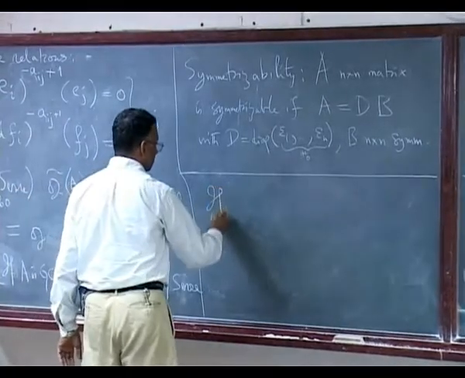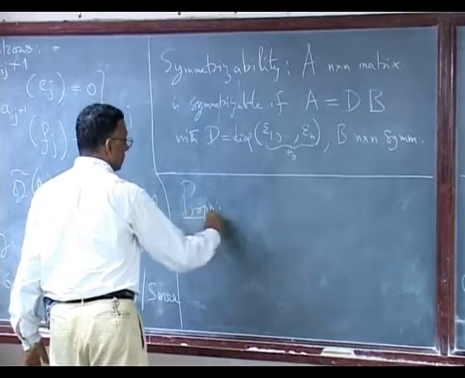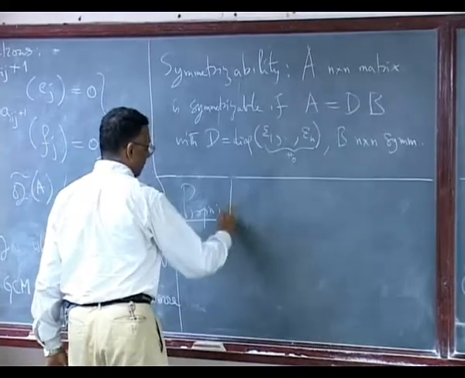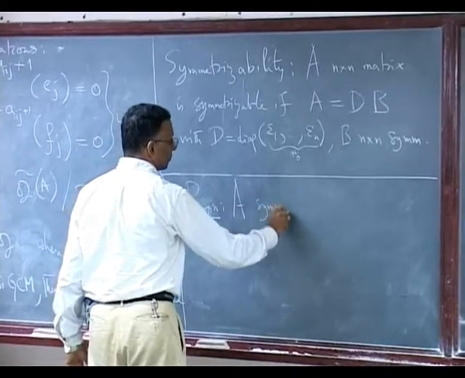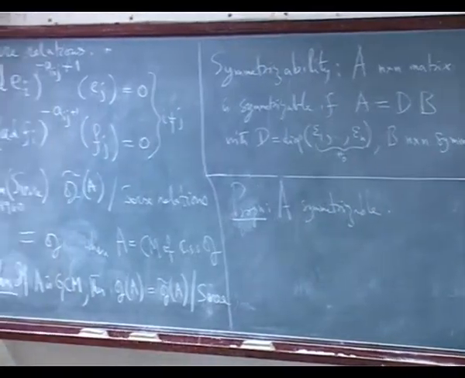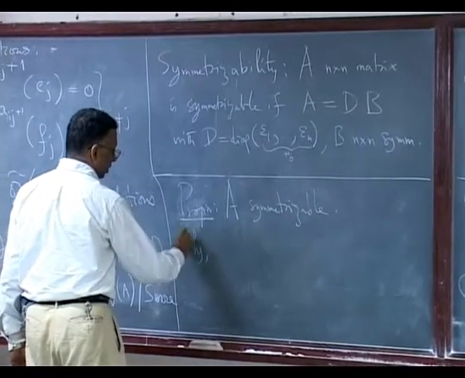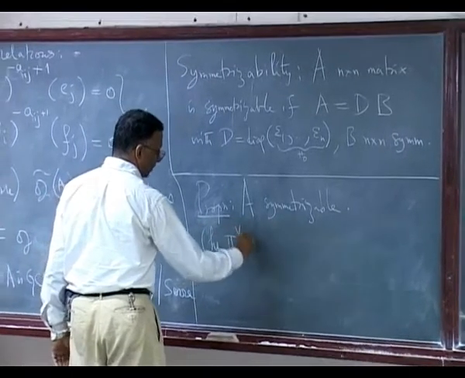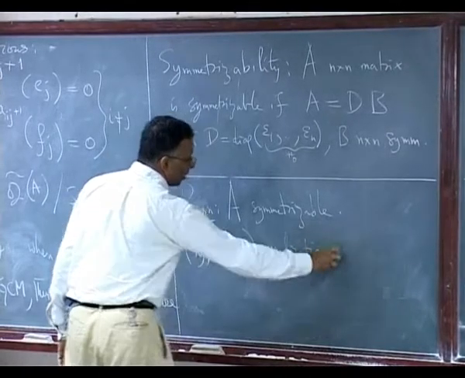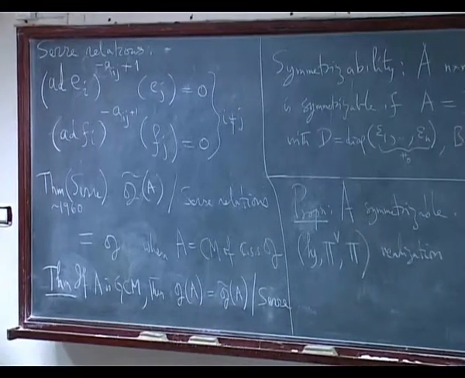So, theorem or proposition: assume A is symmetrizable. Then recall you had this realization of the Cartan matrix. Okay, let's recall what the realization of a Cartan matrix is.